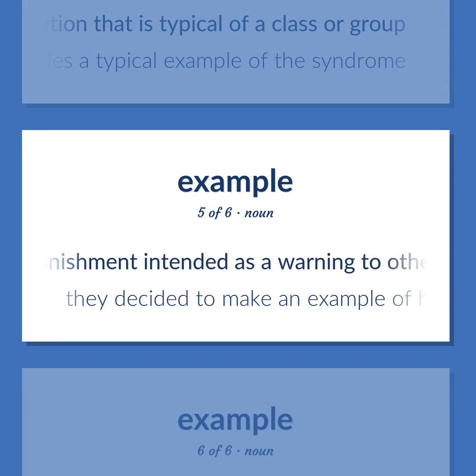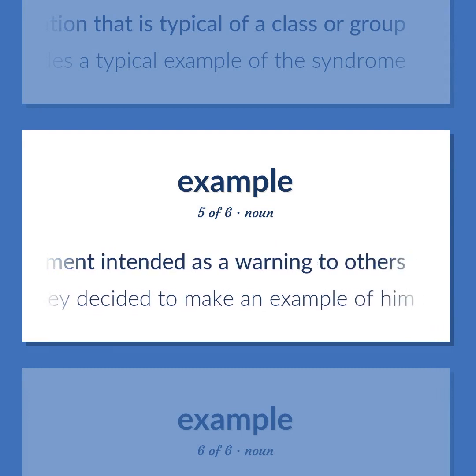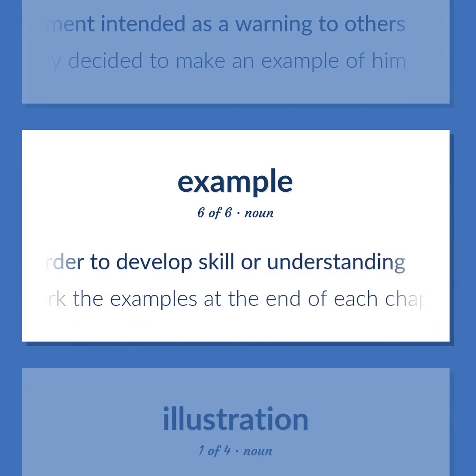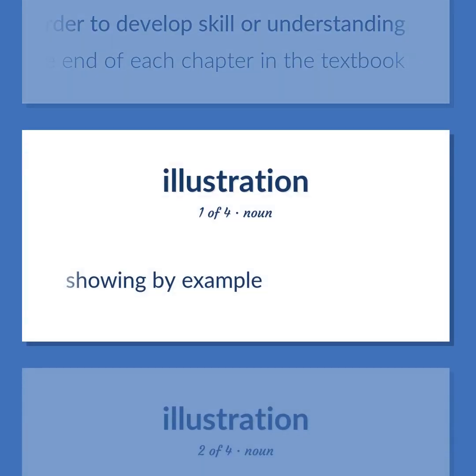Punishment intended as a warning to others. They decided to make an example of him. A task performed or problem solved in order to develop skill or understanding. You must work the examples at the end of each chapter in the textbook. Showing by example.